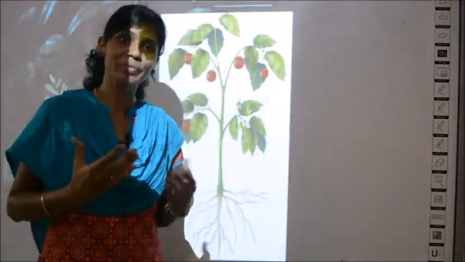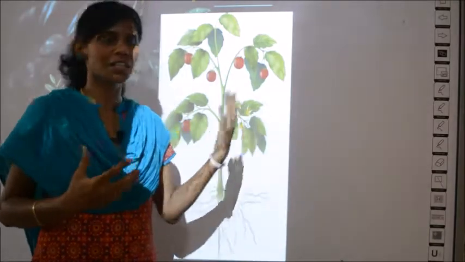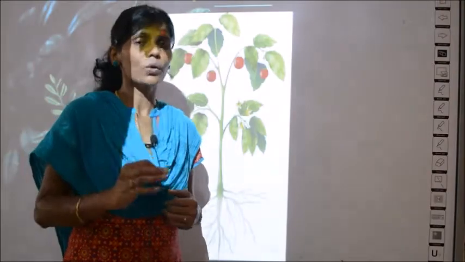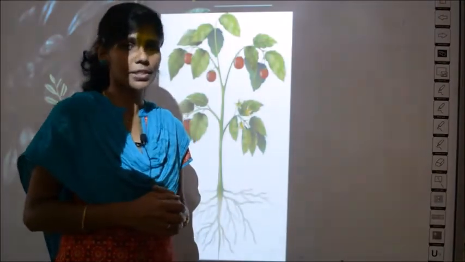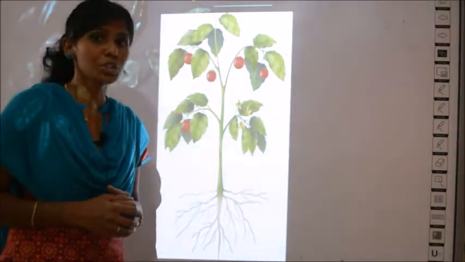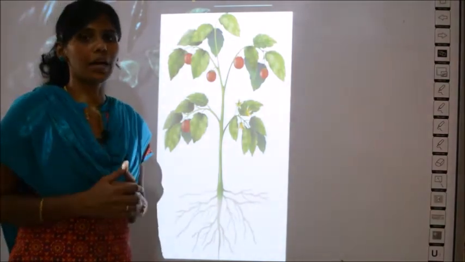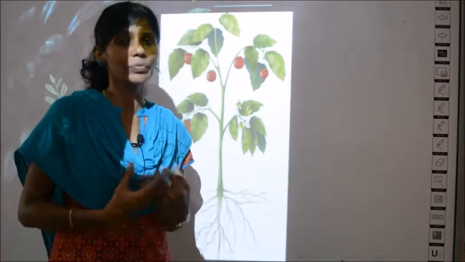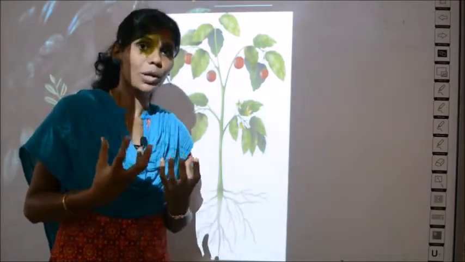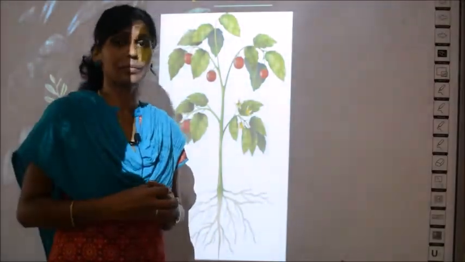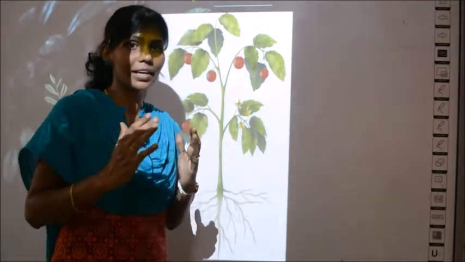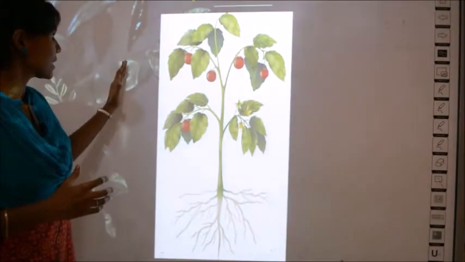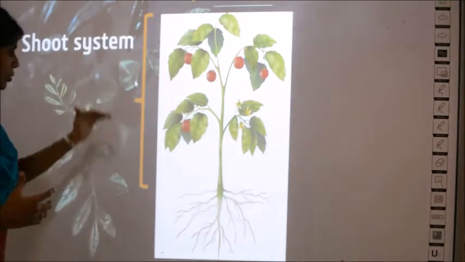Like that you will be labeling the parts, all of them: leaf, stem, everything you will label. Now in your grade 6 or class 6, you are going to learn the function of each part, that is how each part helps the plant to grow, or what is the role of each part of a plant. That you will be studying in detail in your first lesson.